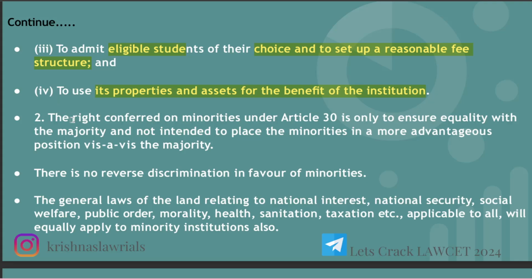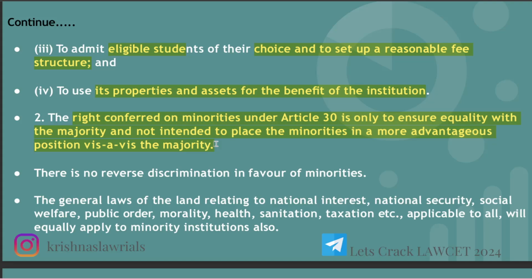The second point is that the right conferred on minorities under Article 30 is only to ensure equality with the majority, and not to place the minorities in a more advantageous position. Why was Article 30 inserted? It is to ensure equality with the majority.